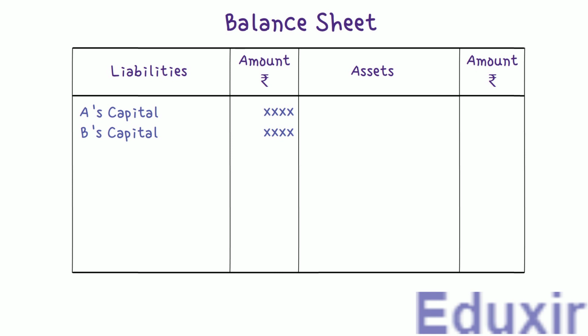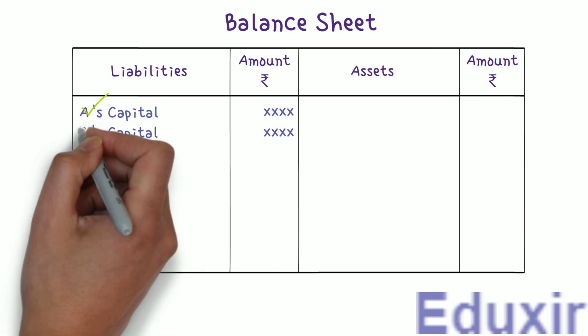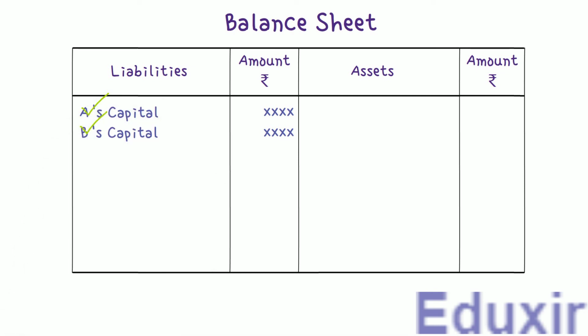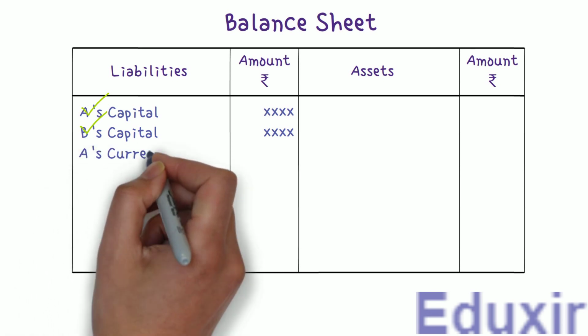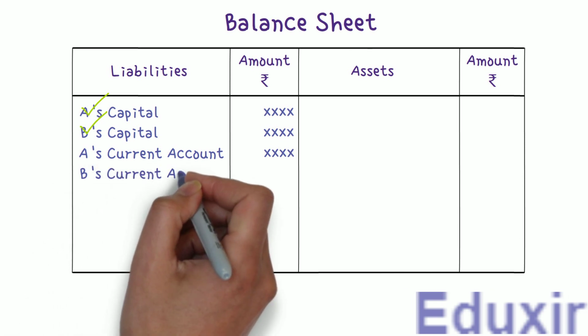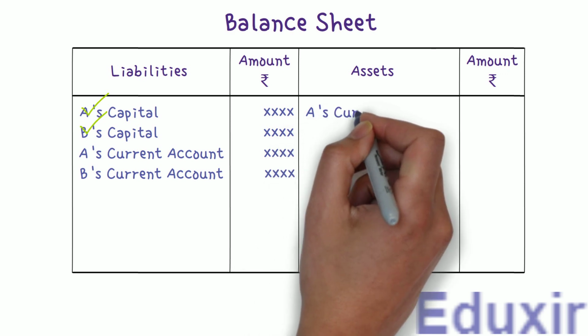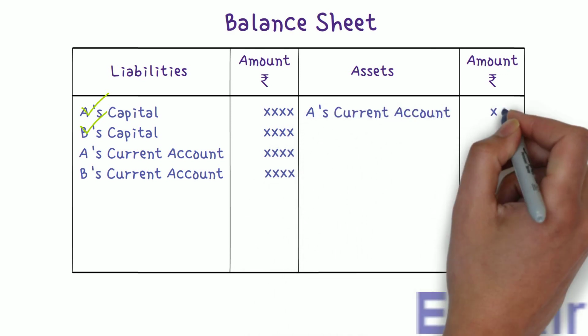If there are two partners A and B in the firm, this is partner A's capital account and this is partner B's capital account. Now, when it comes to the partner's current accounts, if there is a credit balance, we should show it on the liabilities side. So, we enter A's current account and B's current account on the liabilities side. If there is any debit balance, we should show it on the assets side. So, we enter A's current account and B's current account on the assets side.